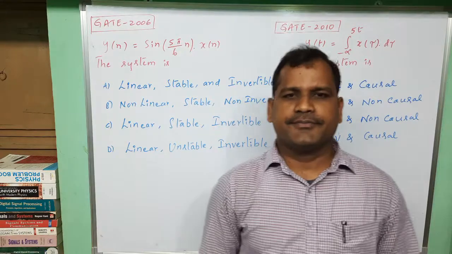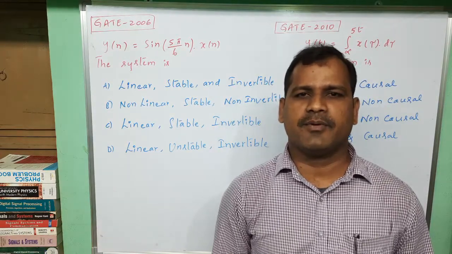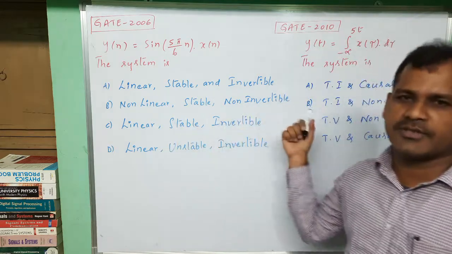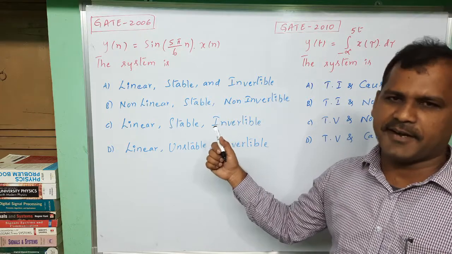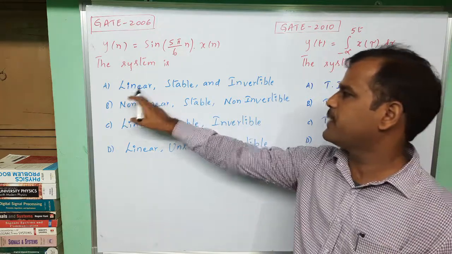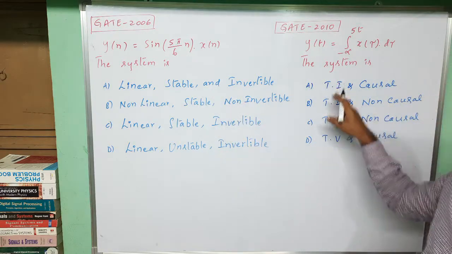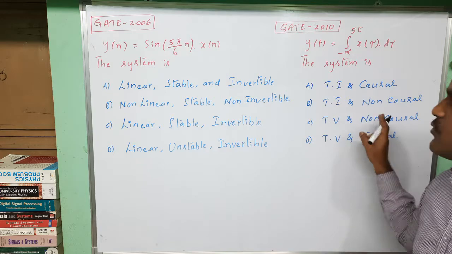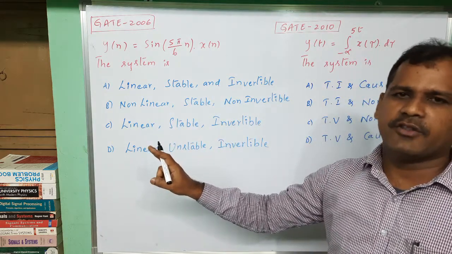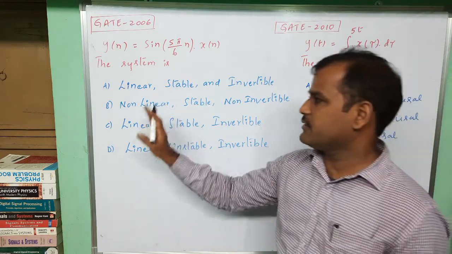Good morning, students. In this video, we are going to solve two more previous problems based on the systems classification. If you observe, these two questions cover, except static and dynamic classification, the remaining five classifications: linearity, stability, invertibility, time invariance, and causality. Five classifications are covered in these two questions, except memory and memoryless systems, or static and dynamic systems. Anyhow, let us verify these systems.